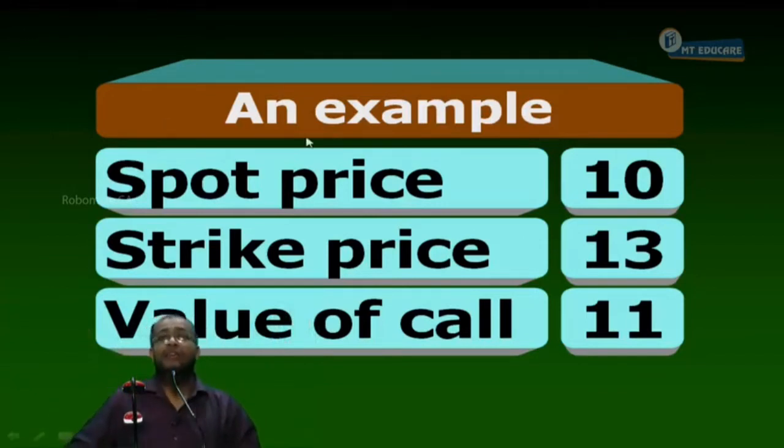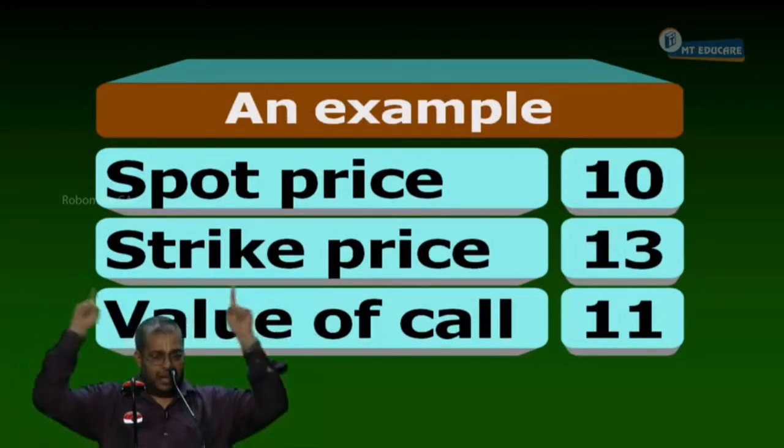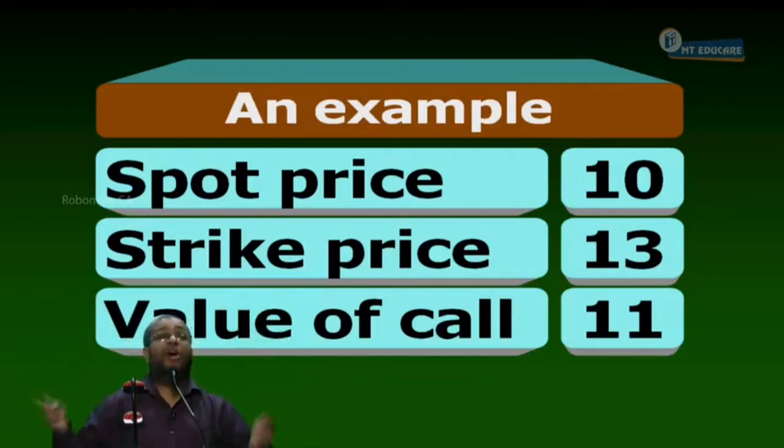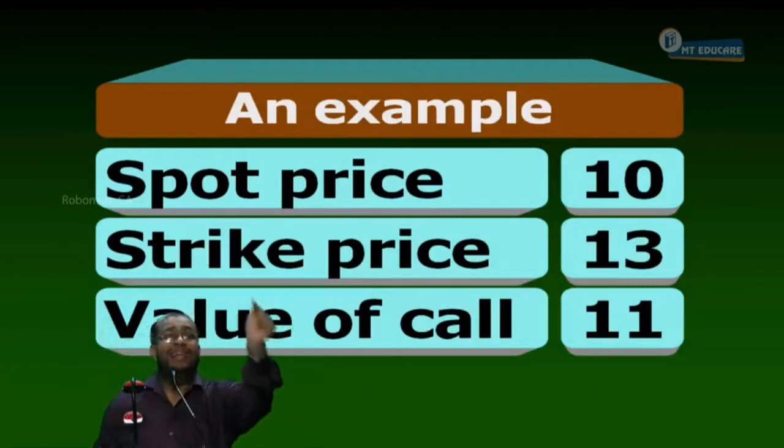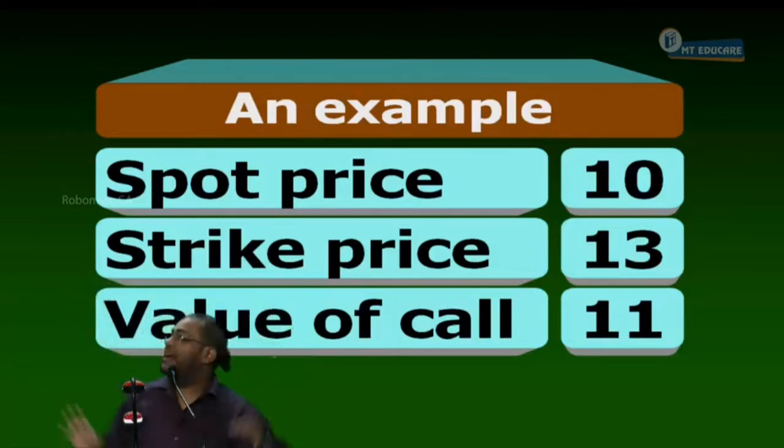Now, tell me, what is the maximum value of the call? 10 rupees. The maximum premium I can pay for the call is 10 rupees. But the call is trading at 11 rupees. Is the call overpriced or underpriced? Overpriced. Buy or sell? Sell the call option. Selling a call option means writing the call option. You become a writer of the call. As a writer of the call, tomorrow what will you do with the share? Sell the share, because as a writer of a call, I have an obligation to sell.